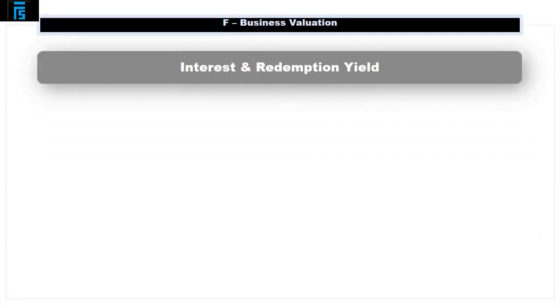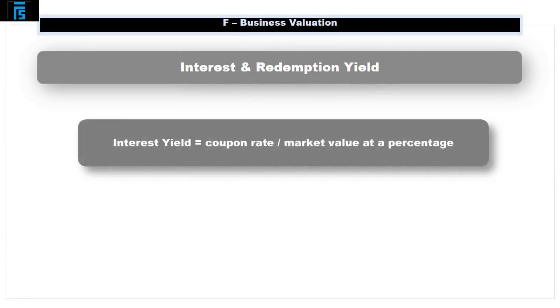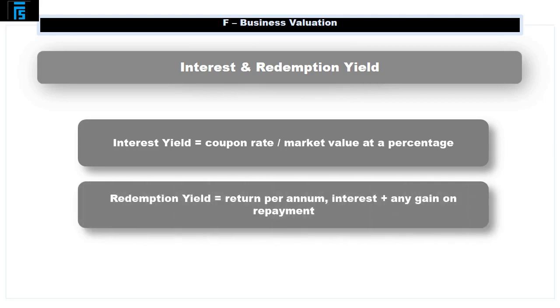Now, just to finish off, I want to discuss the interest yield and the redemption yield. The interest yield is defined as the coupon rate divided by the market value at 100%. So ABC Incorporated has 5% debentures trading at $15. The interest yield is $5. Redemption yield. This is the overall return per annum. The interest plus any gain on repayment.